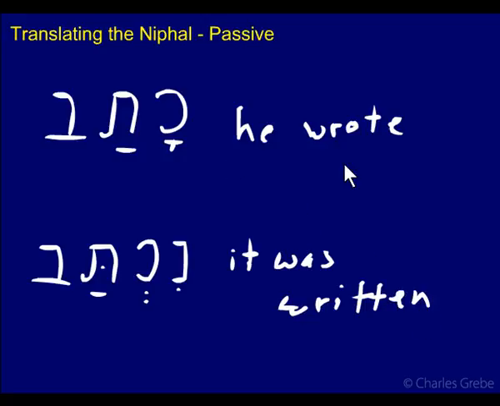So again, we have an active form here in the Qal. He wrote the book. Here we have a passive form. If we had a subject here, say the book, the book was written. The book itself, or the words, are receiving the action.